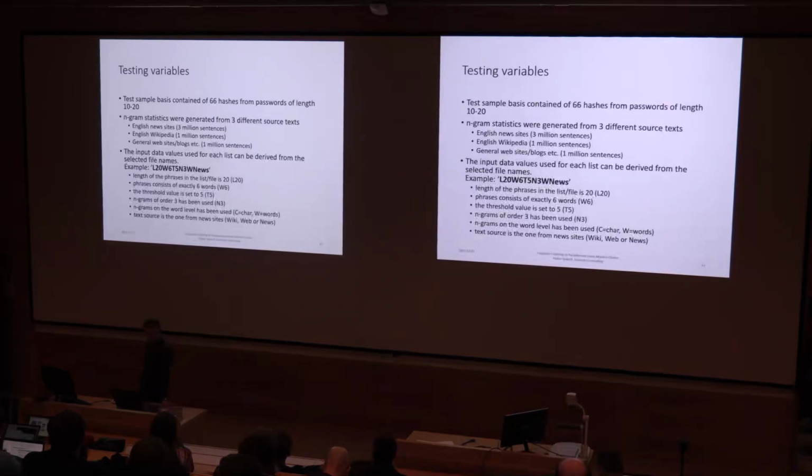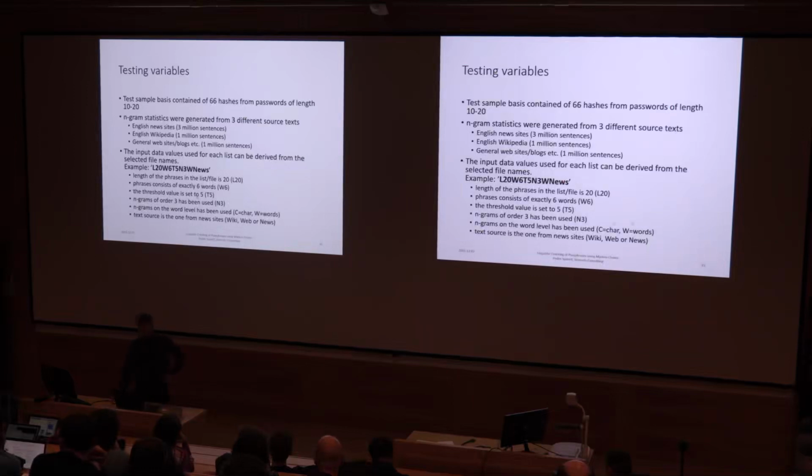The n-gram statistics were created from 3 different sources to get some variety on the underlying language and see the effect of that. The source most used was the one from the news source, since it was the largest with 3 million sentences. And the variables used to generate the phrase list can be derived from the file names chosen in the results later.